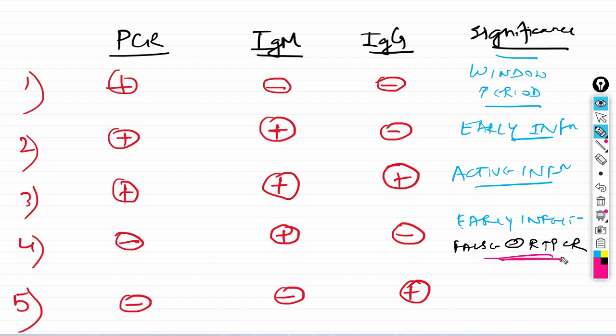So in this case, the RT-PCR is falsely negative. It can be falsely negative in many cases, and we have seen that many patients have a false negative RT-PCR. The fifth is the best scenario. RT-PCR is negative, IgM is negative, IgG is positive. Recovered infection, a past recovered infection.